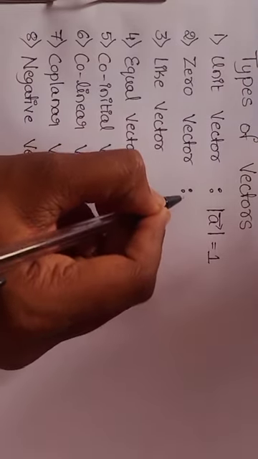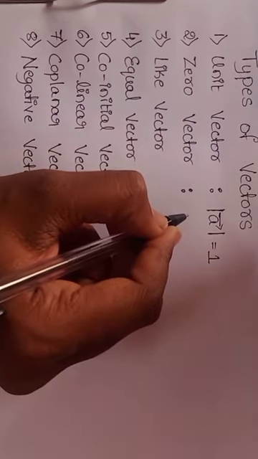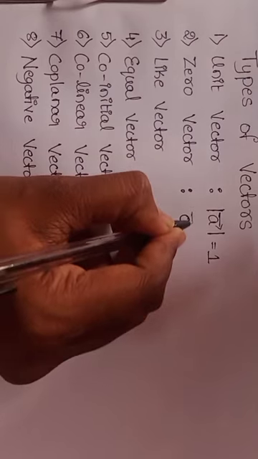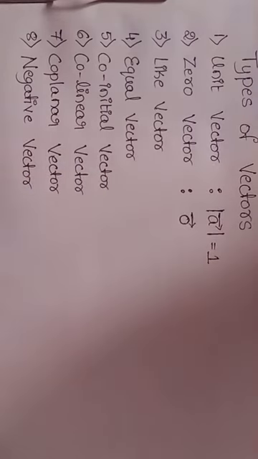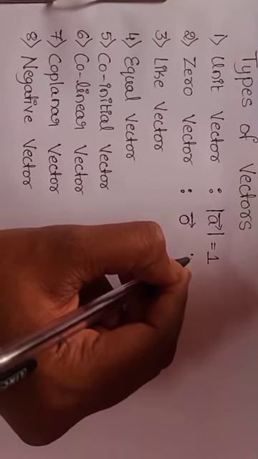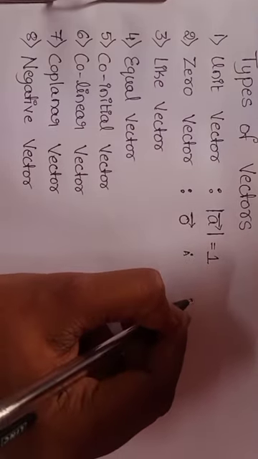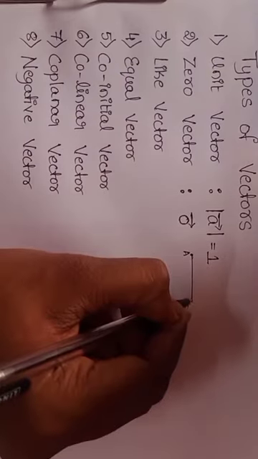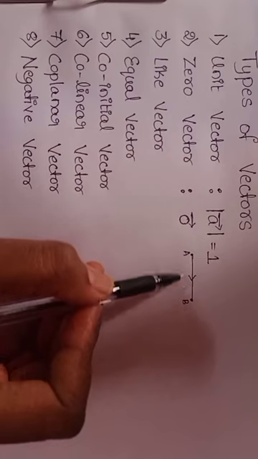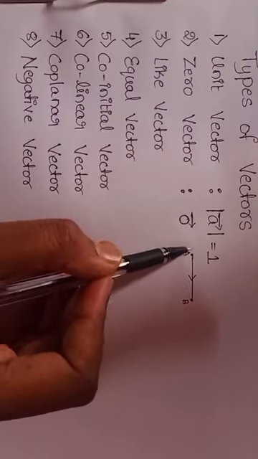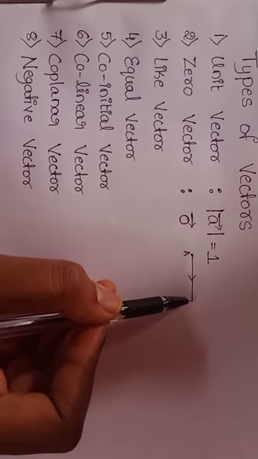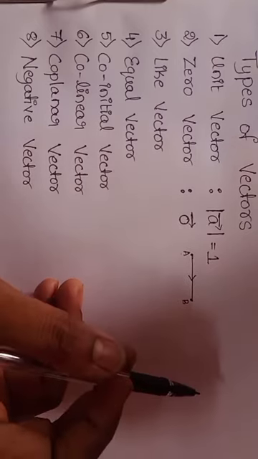A vector whose magnitude is 0, then it is known as zero vector or null vector. See here, if I am considering vector A and B, the 2 points with arrowhead, this is known as vector because A and B are vector points. A is initial point and B is terminal point. This is the direction which we have for the given directed line segment.